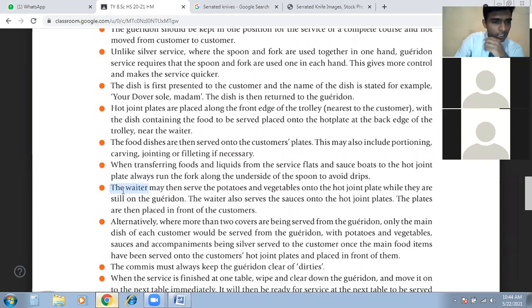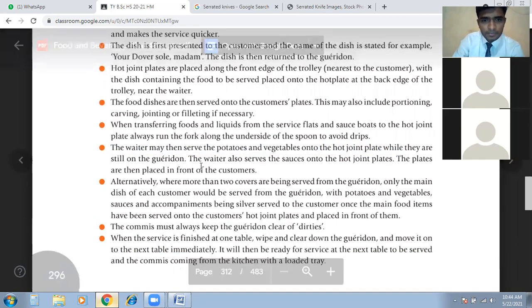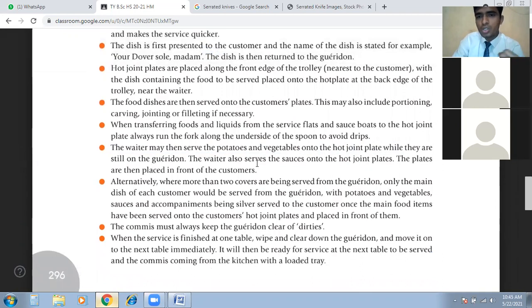Then the next point is the waiter may then serve the potatoes and vegetables onto the hot joint plate while they are still on the gueridon. The waiter can serve the potatoes and vegetables from the gueridon service, while they are on the gueridon. That's another part. The waiter may then serve the hot potatoes and vegetables onto the hot joint plates. So we have to use hot potatoes and vegetables on hot joint plates. Another part: the waiter also serves the sauces onto the hot joint plates. The plates are then placed in front of the customer.